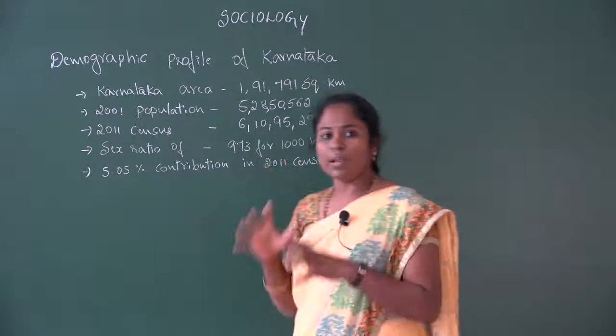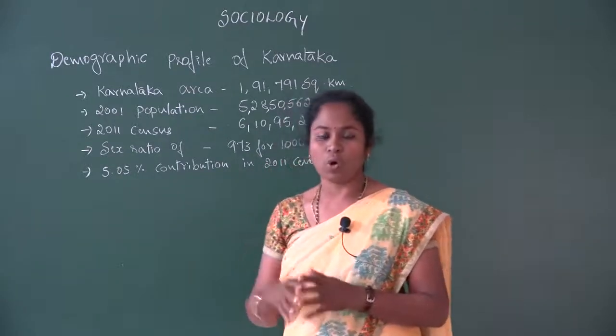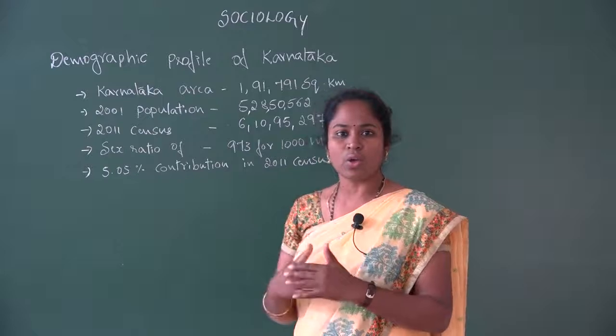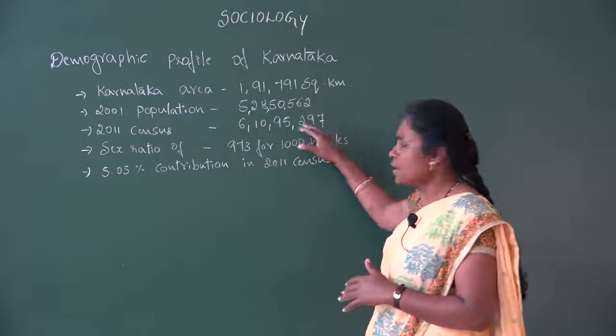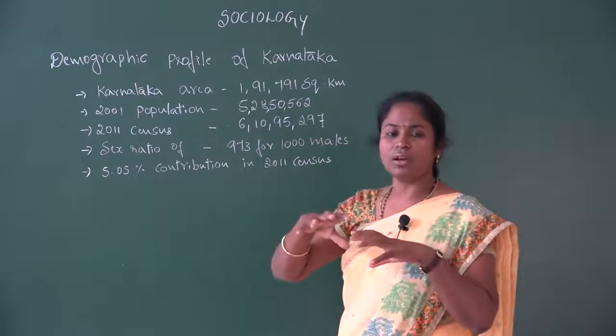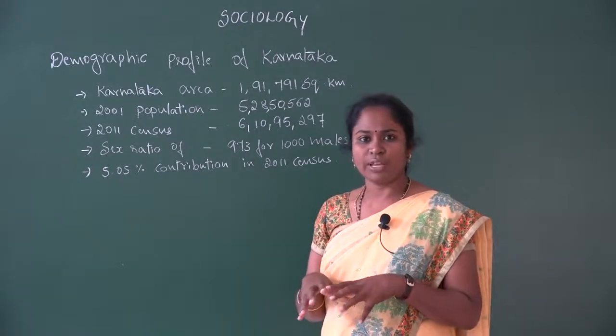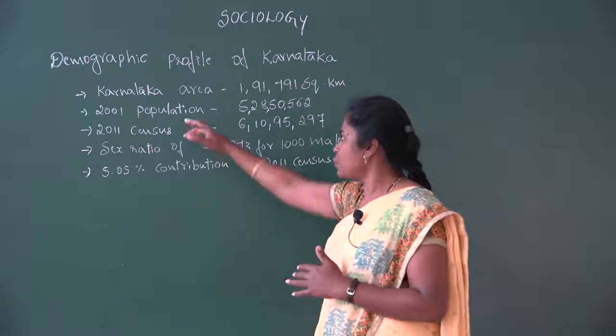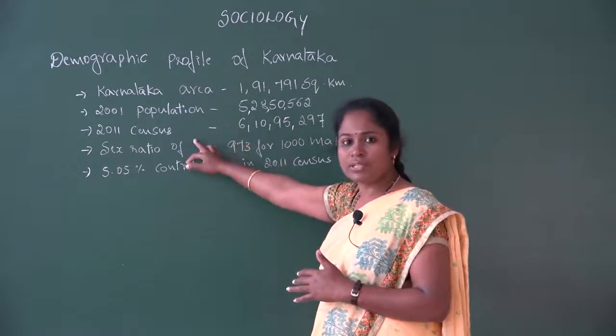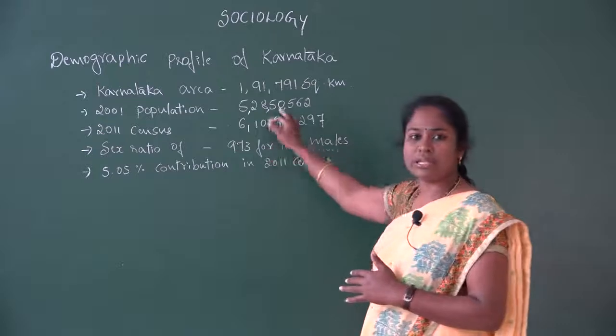So when we take the population, we can see that every 10 years we have a difference, from the 2001 census to the 2011 census.